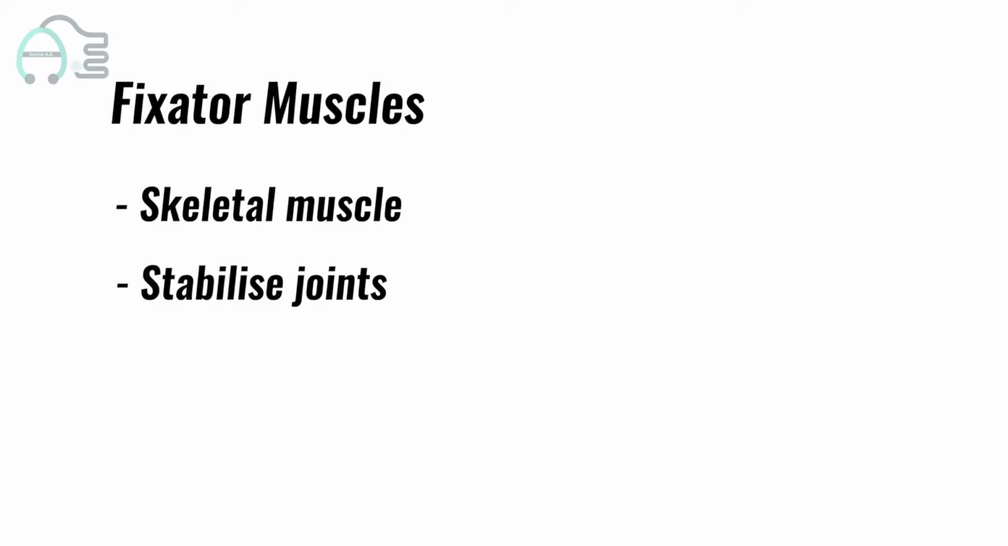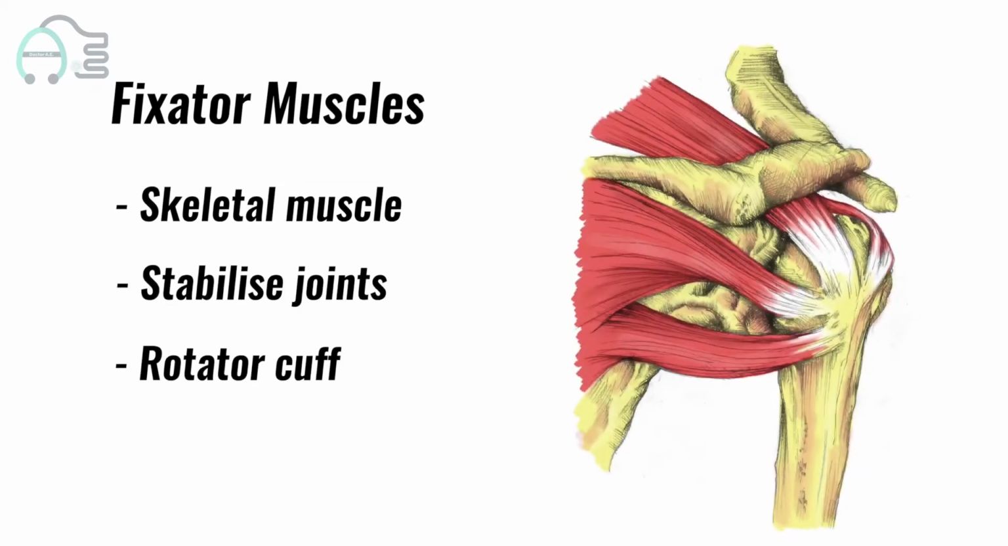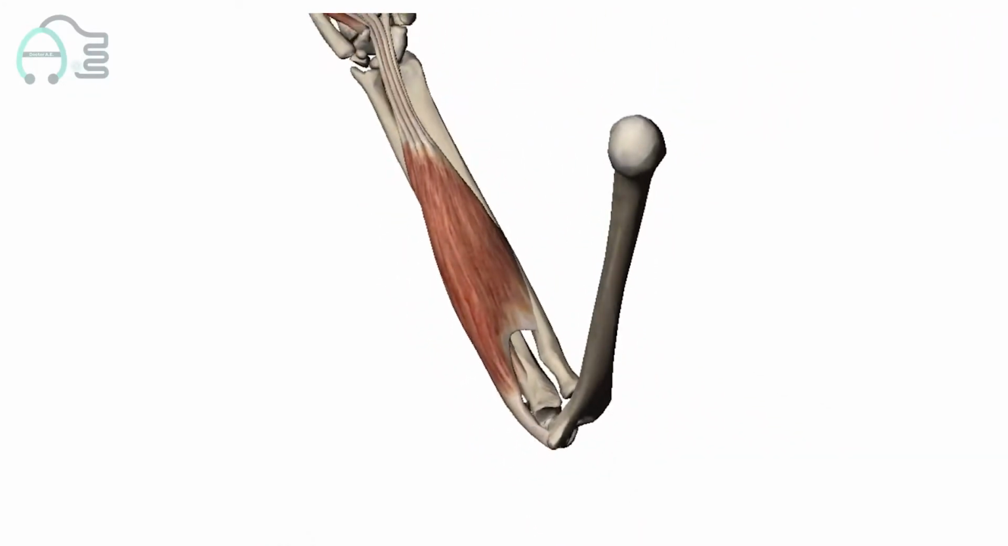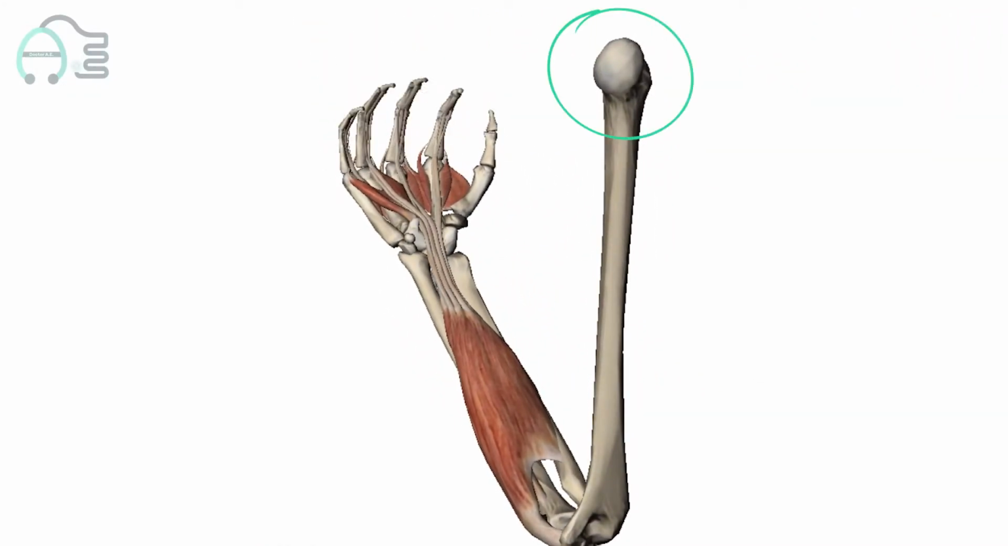Fixators, which is a group of muscles which stabilize the proximal joints of a limb, so that the desired movement at the distal joint may occur on a fixed base. Example: muscles acting on shoulder joint to fix it for better movement of fingers.